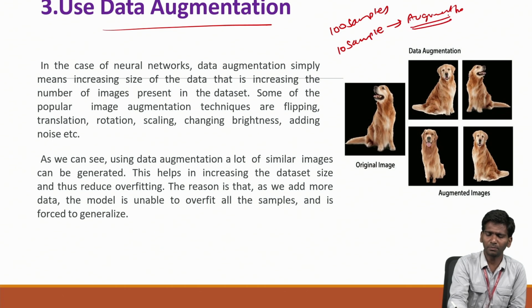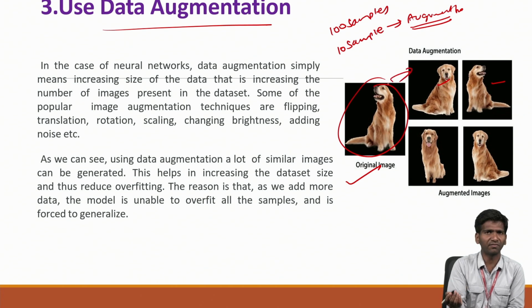Augmenting the data means, so this is the original image where the dog is looking sideways. If I augment it by tilting the angle, the dog looks straight. In the next case, you can see the dog is looking the opposite side. Here the dog is putting its tail backwards. This is the same image I'm augmenting by applying different parameters.